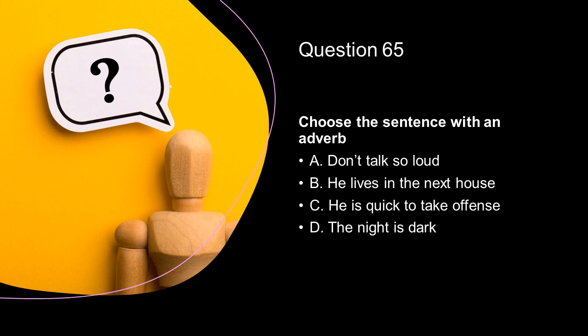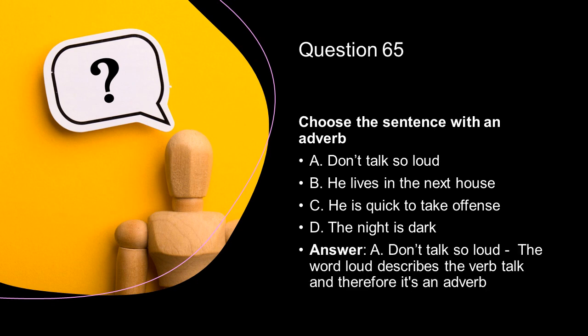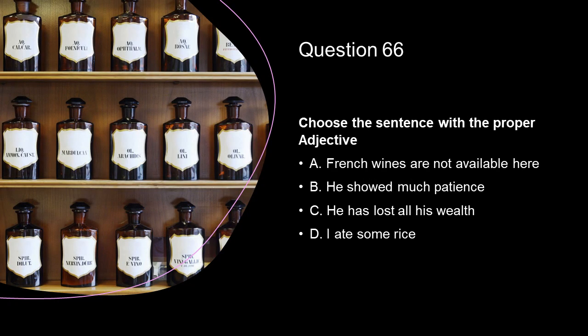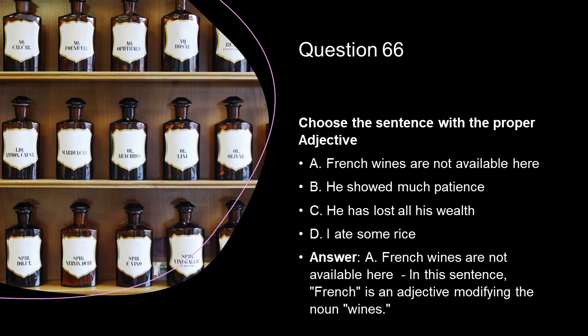Question 65 is, choose the sentence with an adverb. Option A. Don't talk so loud. The word loud describes the verb talk and therefore it is an adverb. Choose the sentence with a proper adjective. Option A. French wines are not available here. In this sentence, French is an adjective modifying the noun wines.